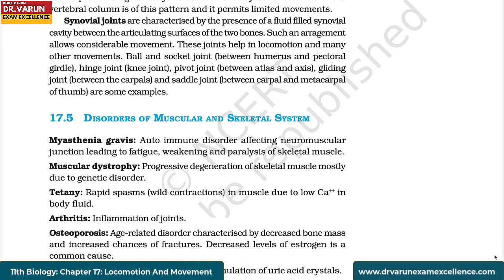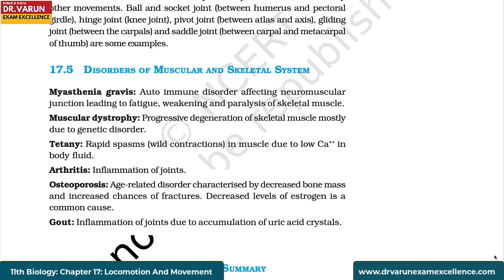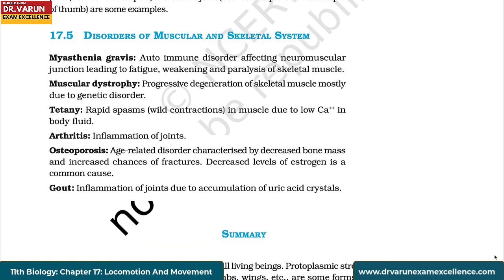Disorders of muscular and skeletal system. Myasthenia gravis: autoimmune disorder affecting neuromuscular junction, leading to fatigue, weakening and paralysis of skeletal muscle. Muscular dystrophy: progressive degeneration of skeletal muscle, mostly due to genetic disorder. Tetany: rapid spasms or wild contractions in muscle due to low calcium in body fluid.